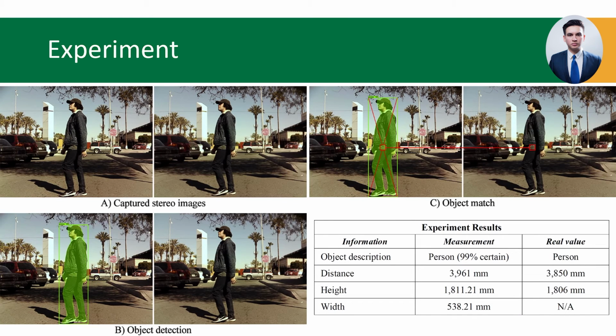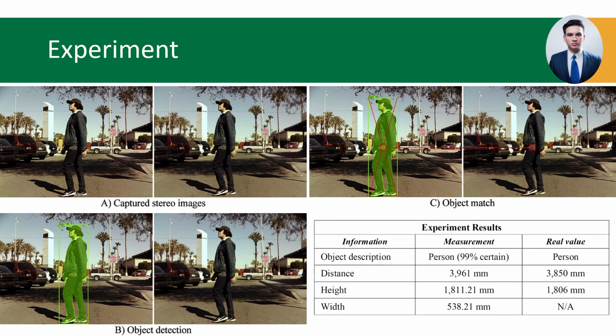Here we have an example of the developed experiment. On image A, there is a pair of captured stereo images where there is a person crossing the street at almost 4 meters from the vision system. On image B, the object detection algorithm returning the left image with an overlaid box, instance mask, and a label for the person with a 99% of certainty. Image C shows the object match on the right image, which is performed by selecting a template pattern from the center of the object detected on the left image, and then this pattern is found on the right image.